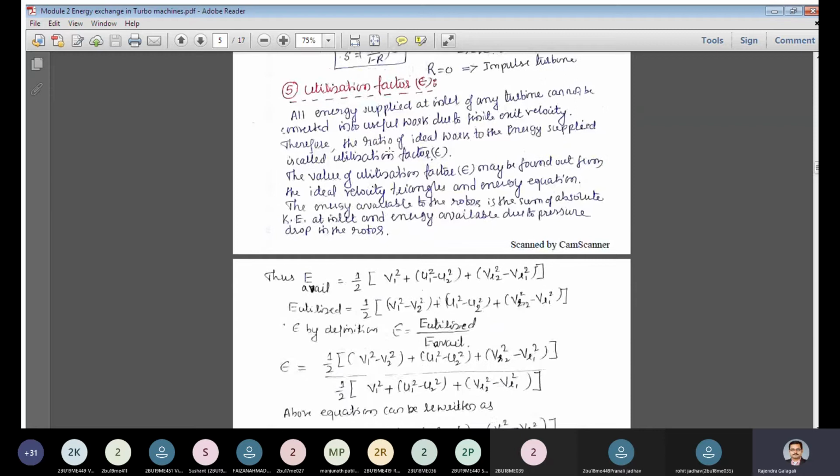Now, understanding the basic definition of this utilization factor, I can write the energy available as half V1 square plus U1 square minus U2 square plus VR2 square minus VR1 square. In the previous class, I asked why there is not a V2 square over here. It's only V1 square; V1 square minus V2 square is not considered here. This is the energy available, but in the energy utilized, you are going to consider this. So what could be the reason? Can anyone tell me?